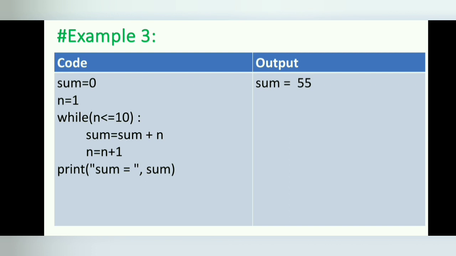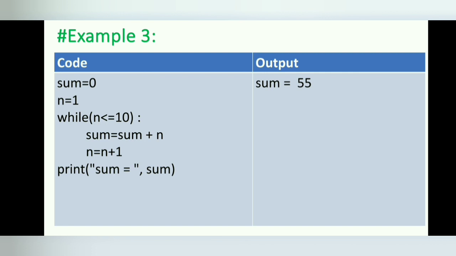Then the value of n is incremented by 1 and the control goes back to check the condition. This process continues until the condition is false. That is, if the value of n is greater than 10, control is transferred out of the loop and then the program prints the result. The body of the loop is executed 10 times for n equal to 1, 2, 3, 4, 5 to 10, each time adding the value of n, which is incremented inside the loop.